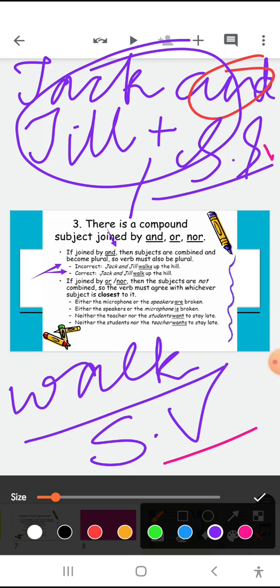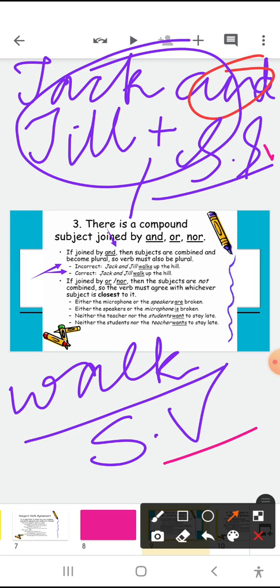Fine, children. So this point says that if joined by or or nor, then the subjects are not combined. So the verb must agree with whichever subject is closest to it. Now when we are talking about closest to it, it means the later subject, the one which comes in the second portion, not the first portion.